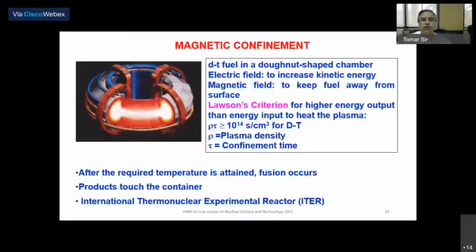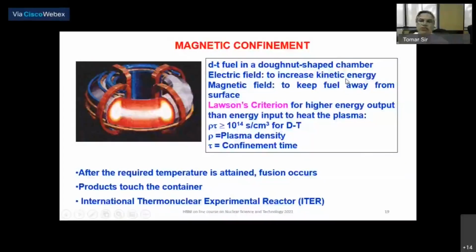Whereas the most successful methodology to confine the plasma has been magnetic confinement, wherein the deuterium-tritium fuel is held in a donut-shaped chamber, where you use an electric field to increase the kinetic energy of the charged particles.